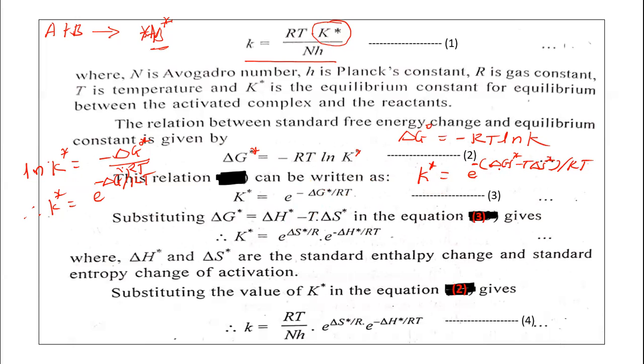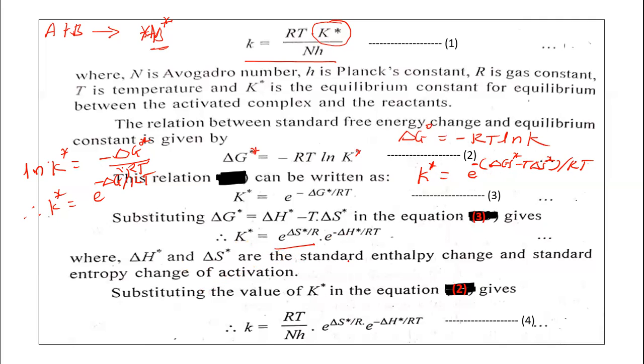Now we can separate the terms here. K* is equal to e raised to delta S* upon R; this is minus minus plus, and T gets cancelled here. So it is e raised to delta S* upon R, and e raised to minus delta H* upon RT. So we are getting this equation here, where delta H* and delta S* are the standard enthalpy change and standard entropy change of activation.